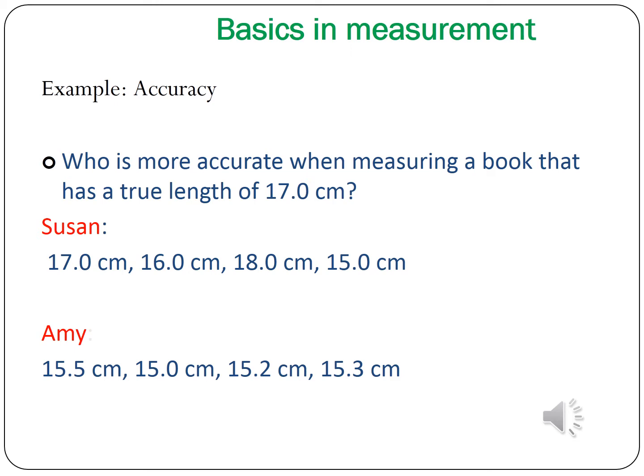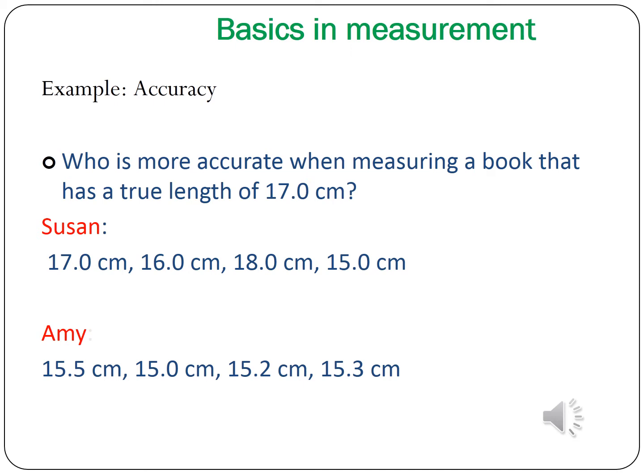Which is more accurate? 17 cm is more accurate. That is your expected value, your actual value, your true value.